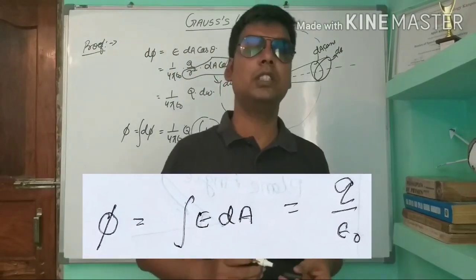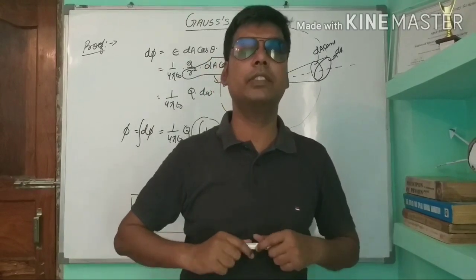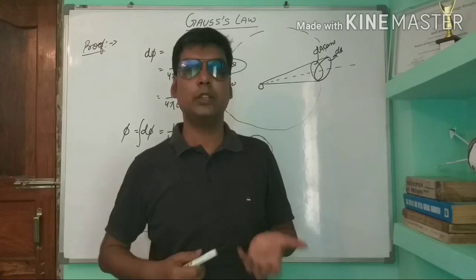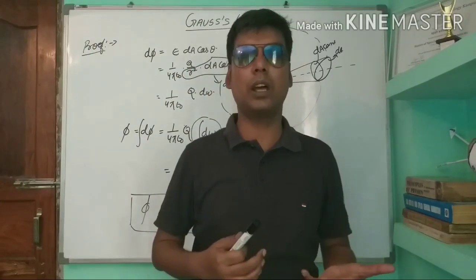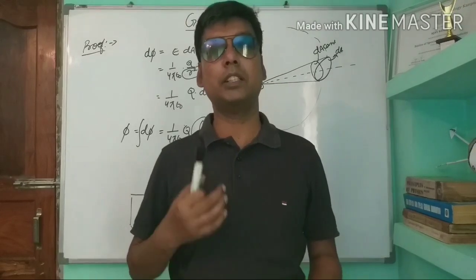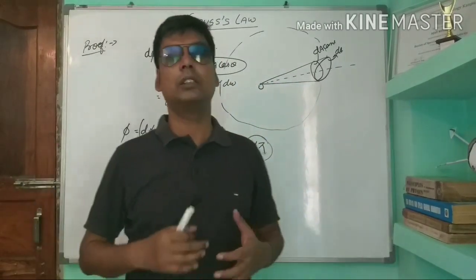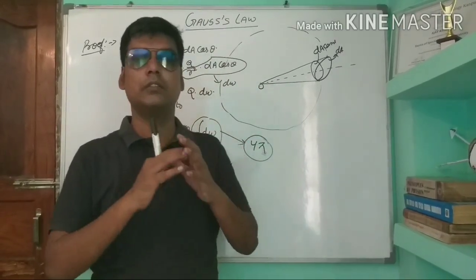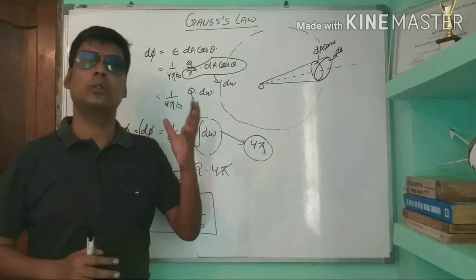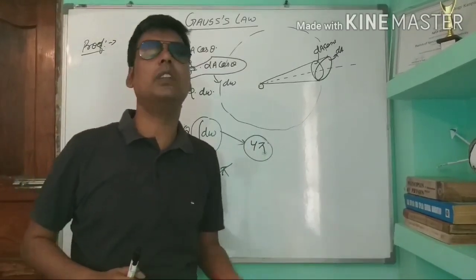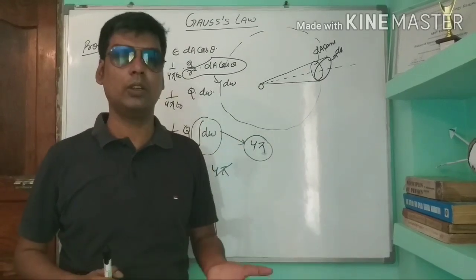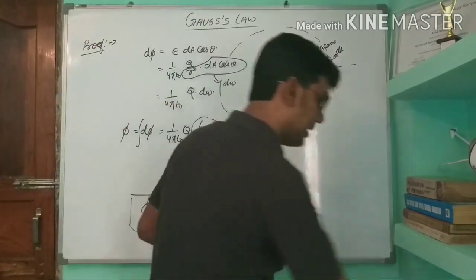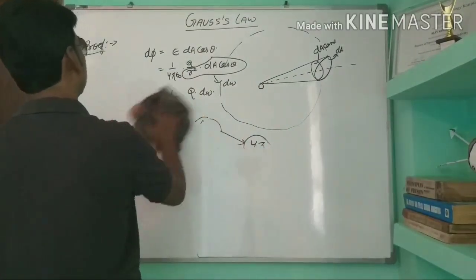This law is very useful to calculate electric field intensity at a point due to symmetrical shapes. If we apply Coulomb's law directly, it will be very difficult to calculate. But if we apply this Gauss law, the complexity of the problem will be very less, so it will be easier to calculate. Now we will see how we apply the Gauss law for different symmetrical objects. Now we will discuss applications of this Gauss law.